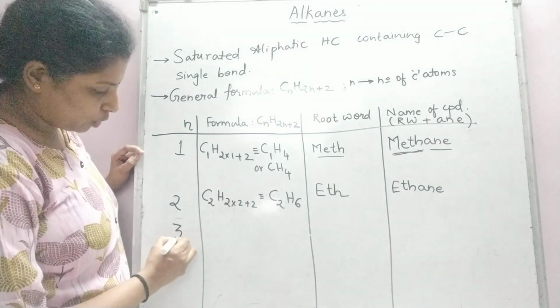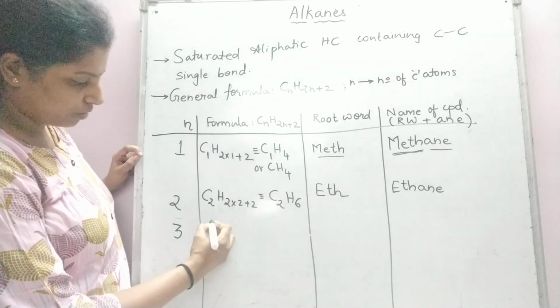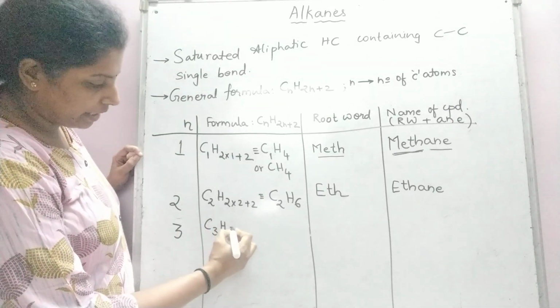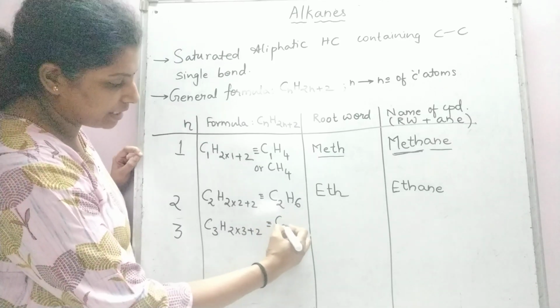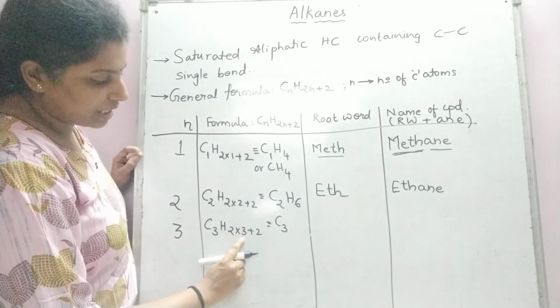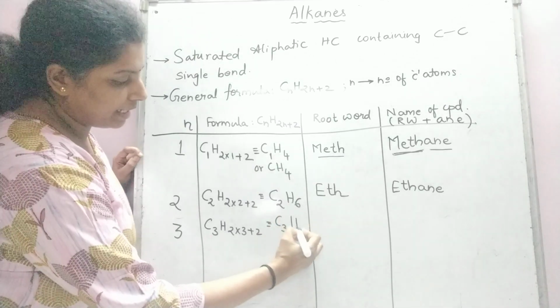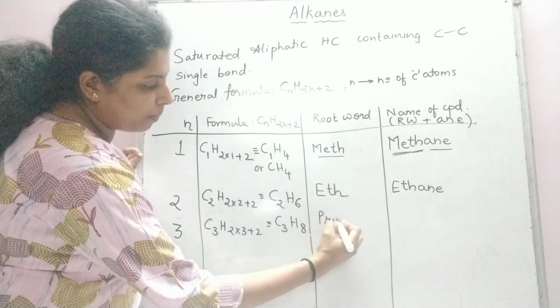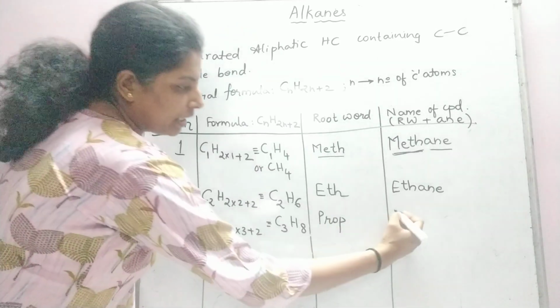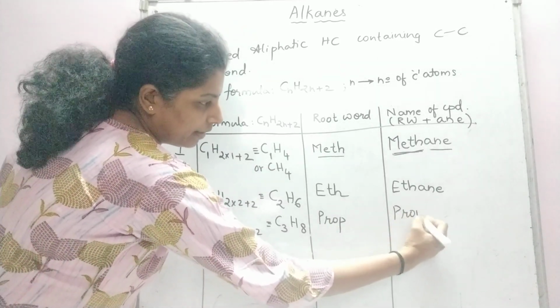When the compound contains 3 carbon atoms, it would be C3H(2×3+2), and it would be written as C3H8. Here the root word is prop, and the name of the compound would be propane.